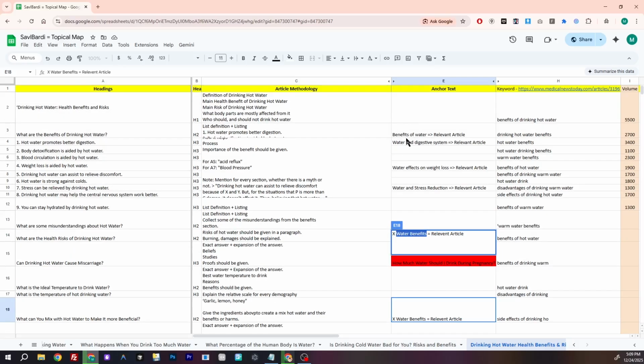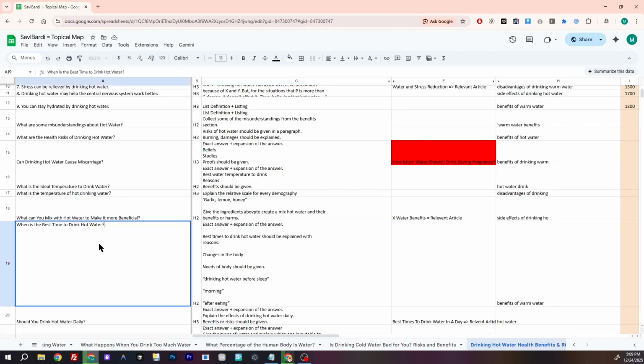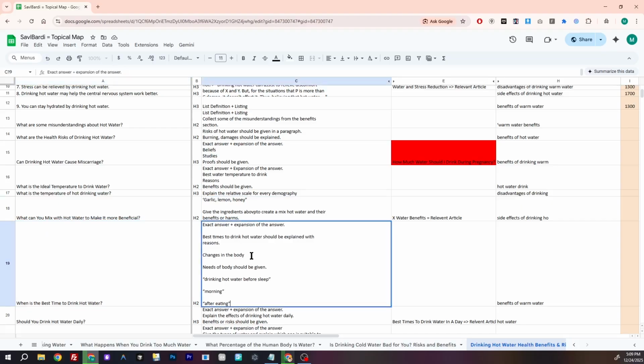This is the second time that we link to the root context. In the article, the first time the internal link passed the page rank, but the second time it did not pass the page rank, but yes, it can make some relevant signal to the linked article. Then we go for the best time to drink hot water, and we also use terms like morning, after, before, and these types of specific verbs.